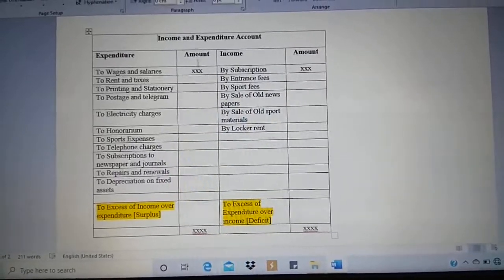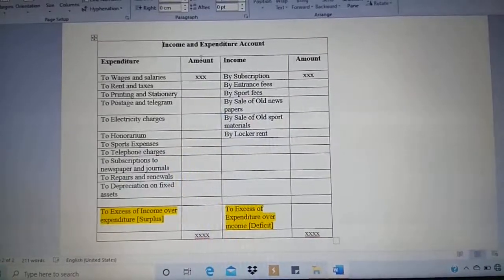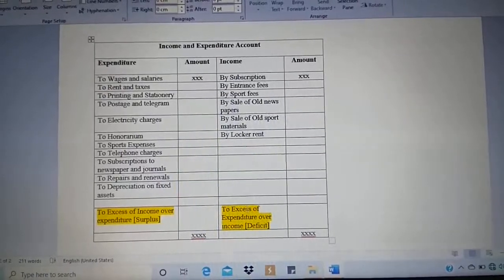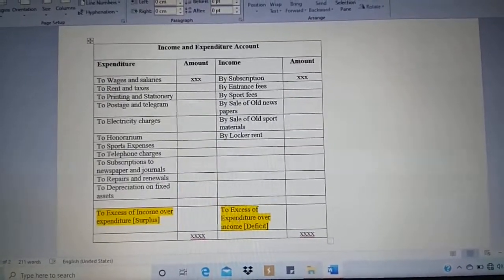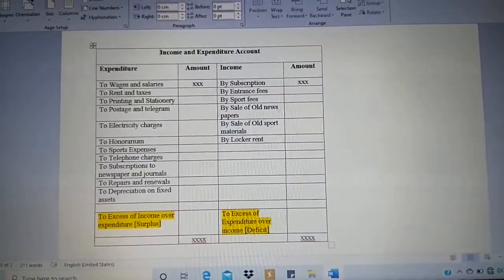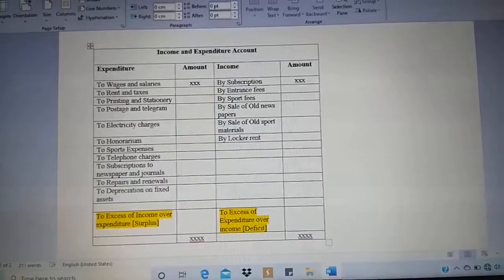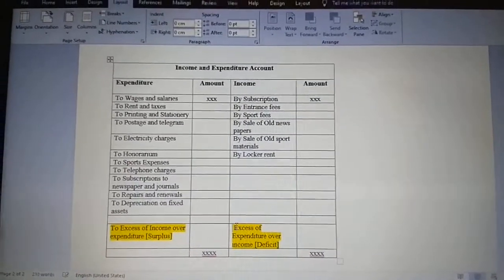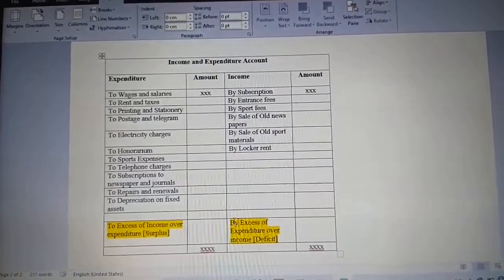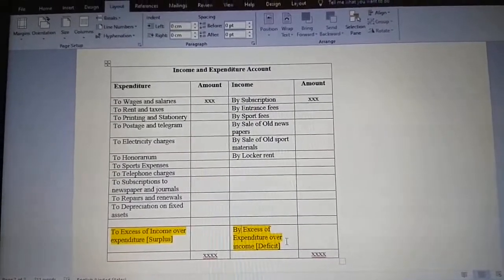So just observe, if in this case your debit side is greater, it tells your expenditure is more, which means excess of expenditure over your income. So that balancing figure will be on your credit side, nothing but the loss. We find out loss to be transferred to partners in capital account. So that same year the loss is called as deficit, that is, to excess of expenditure over the income. Your expenditure side is greater, so that balancing figure is called as deficit here.